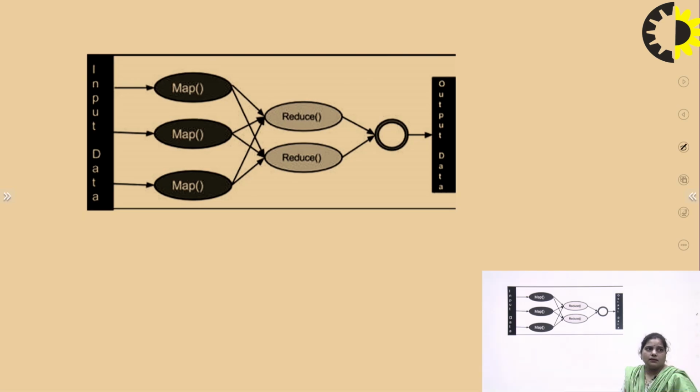Now this is the basic diagrammatic representation of how the MapReduce framework works. Here is the input data, as we can easily see. That input data is fed into the map function, and after that the reduce function is performed, and then finally all the completed tasks get merged here and the output data is received.